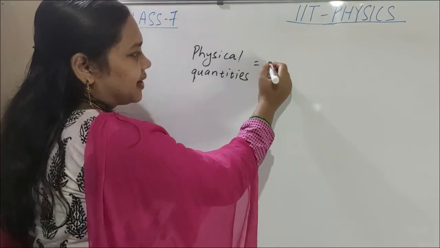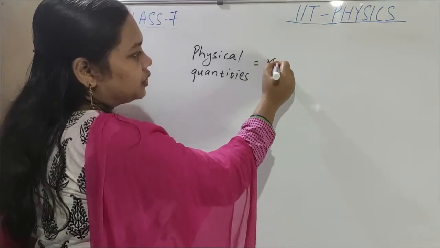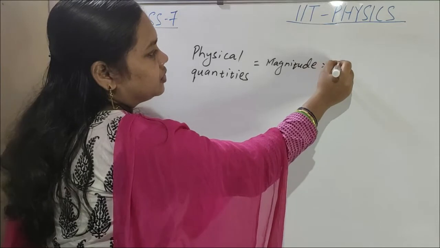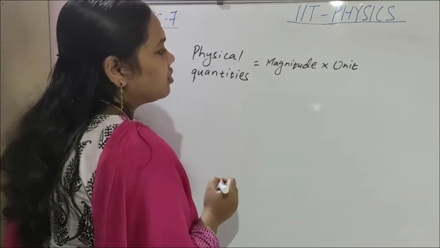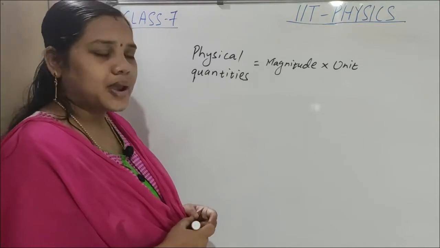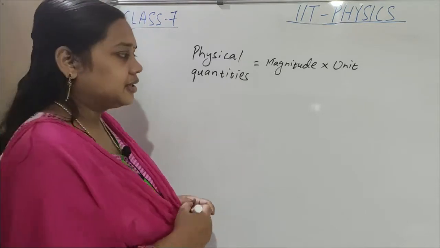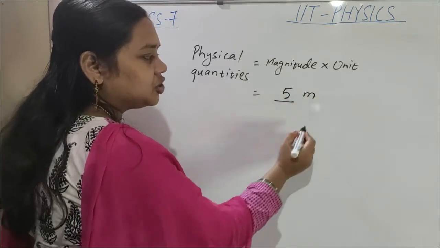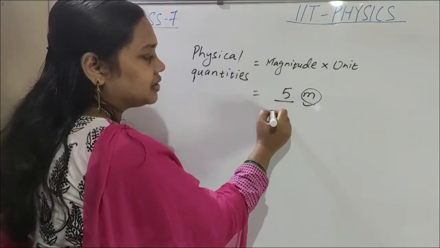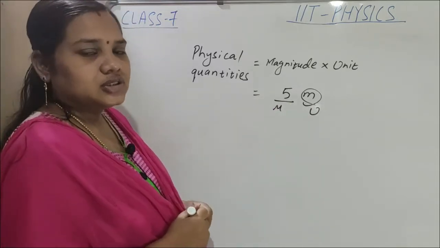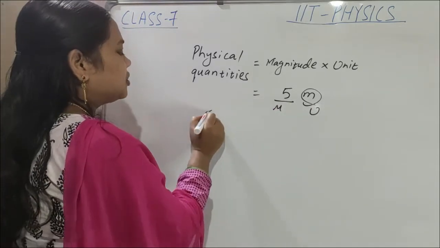Physical quantities, magnitude into unit. It can be expressed as magnitude into unit. Example, 5 meter. 5 is a magnitude, meter is a unit. It's a magnitude and this is unit. Clear? Physical quantities are of two types.